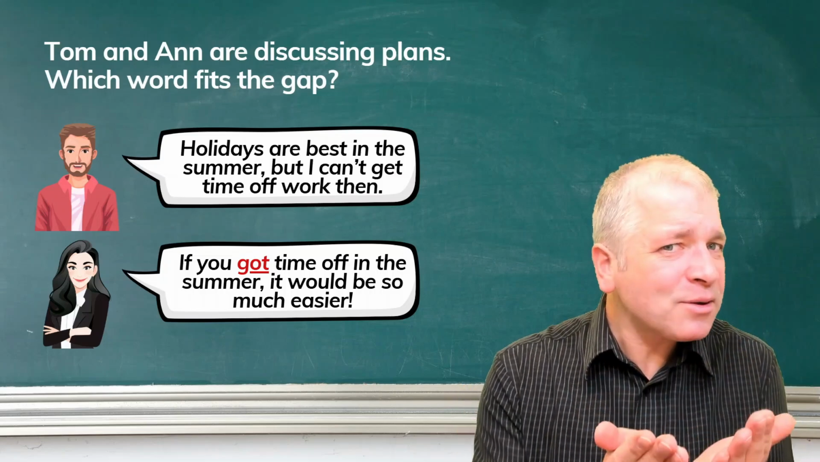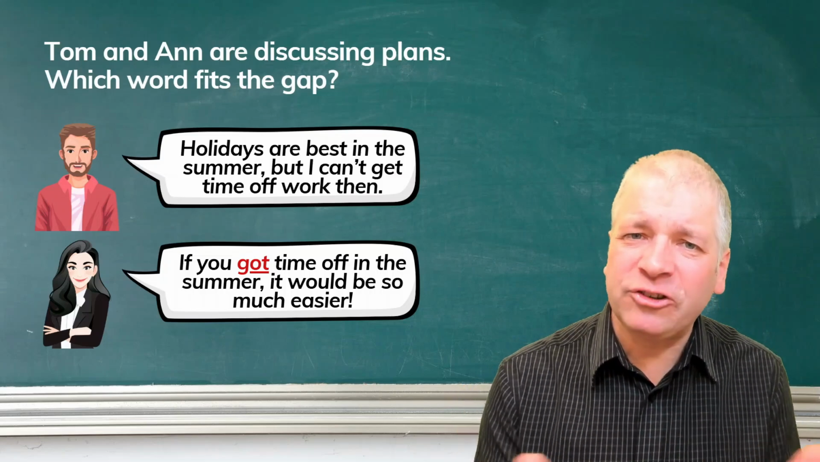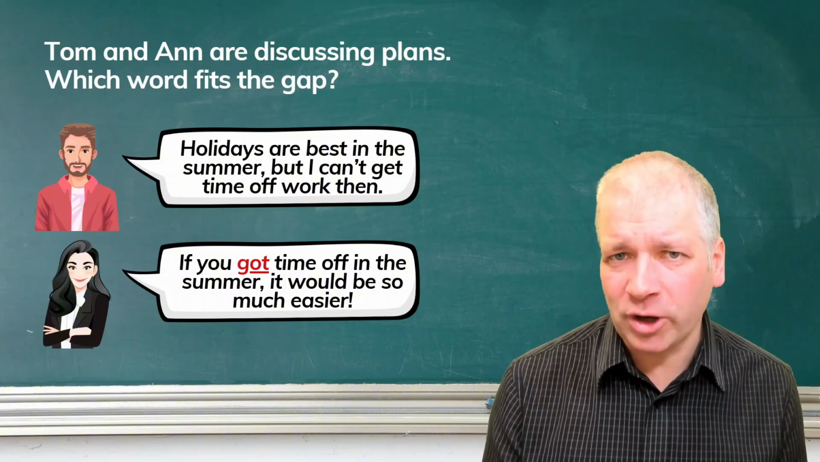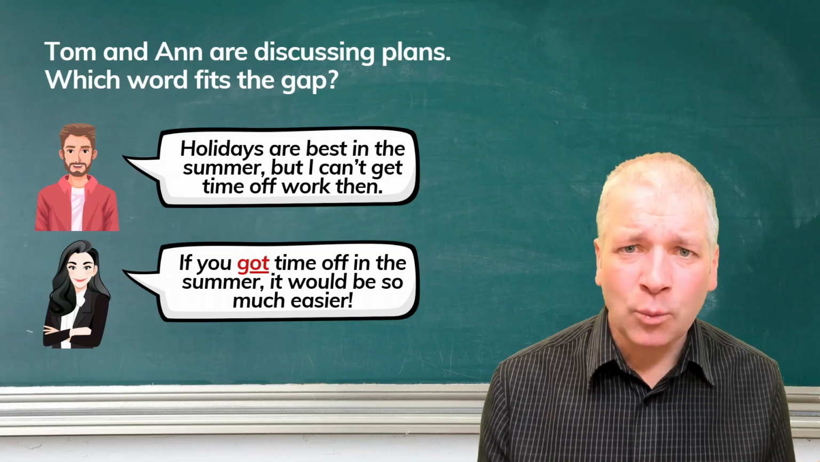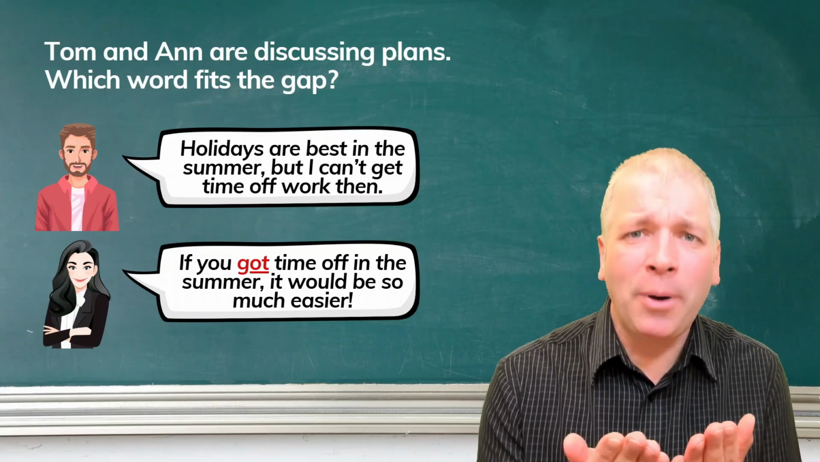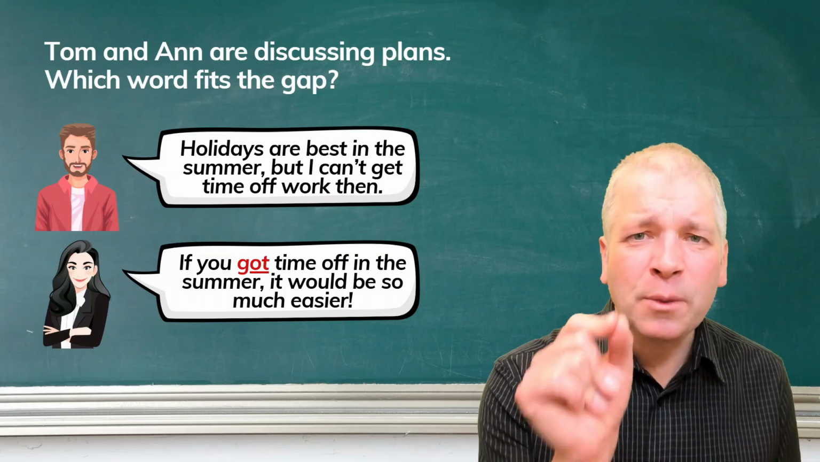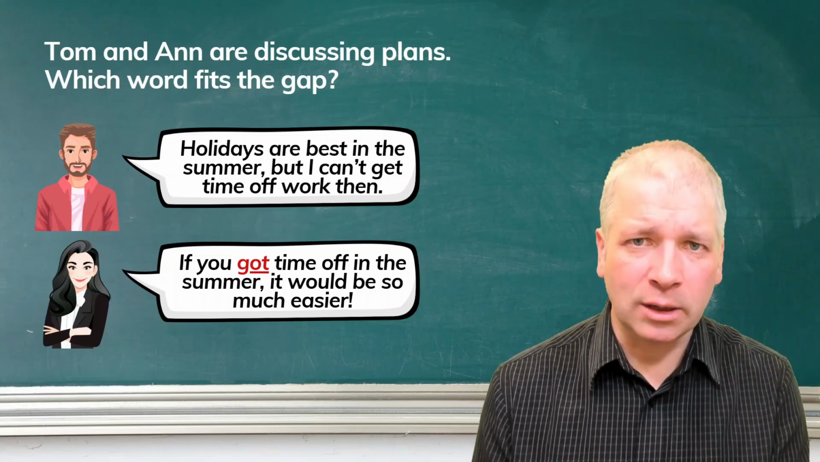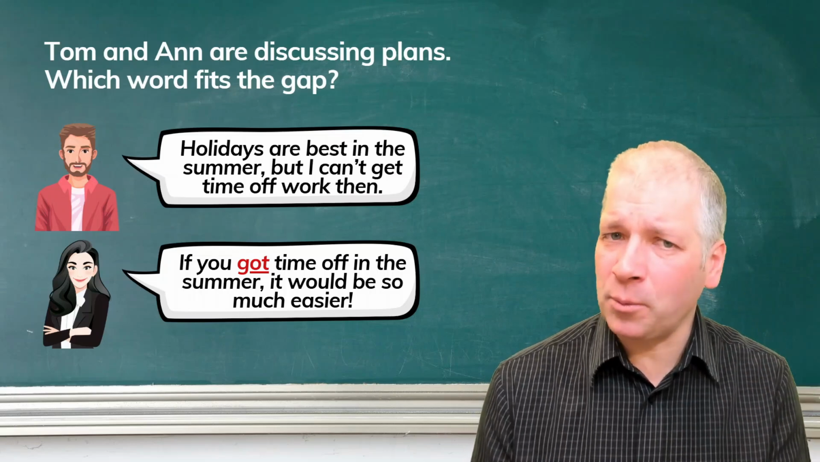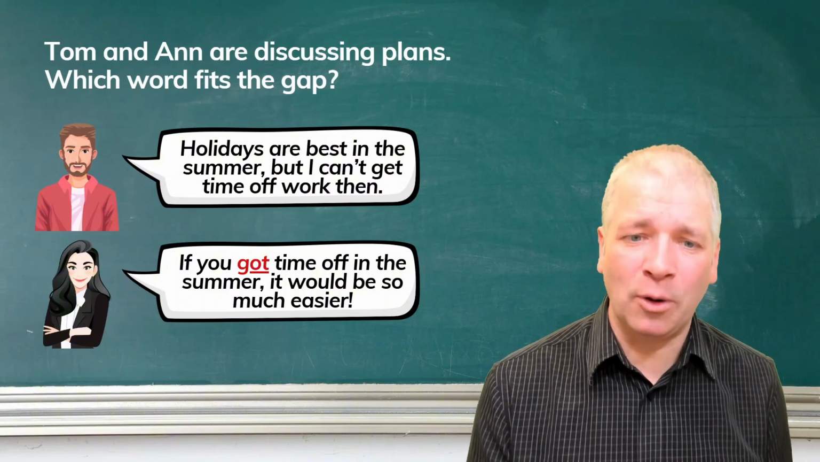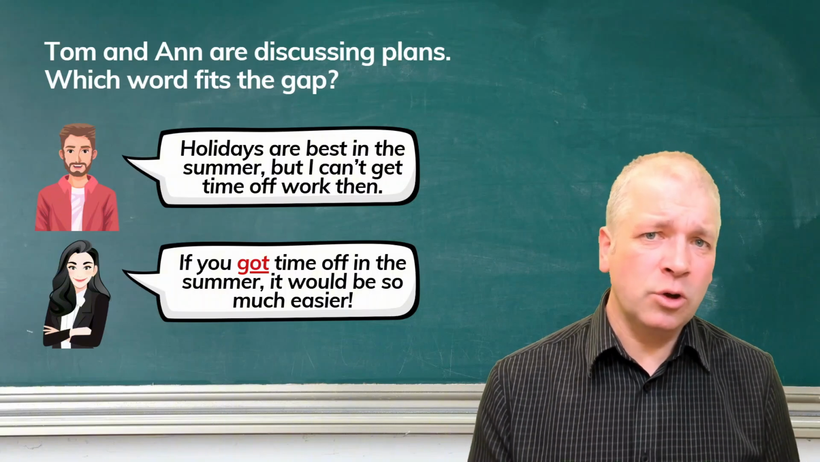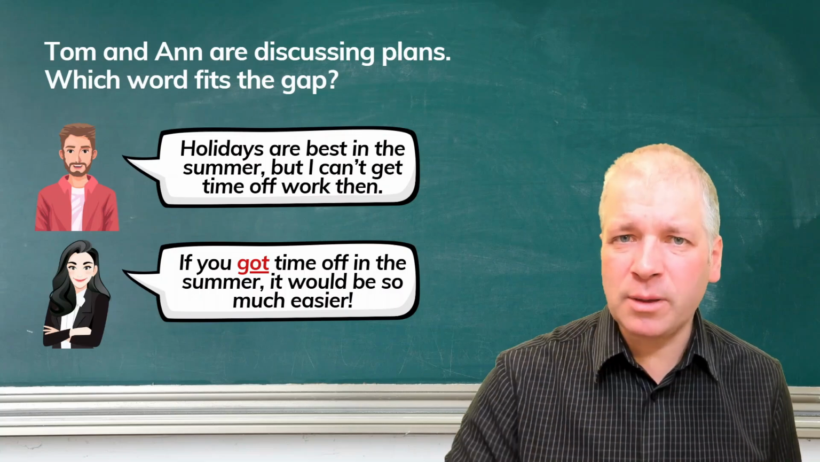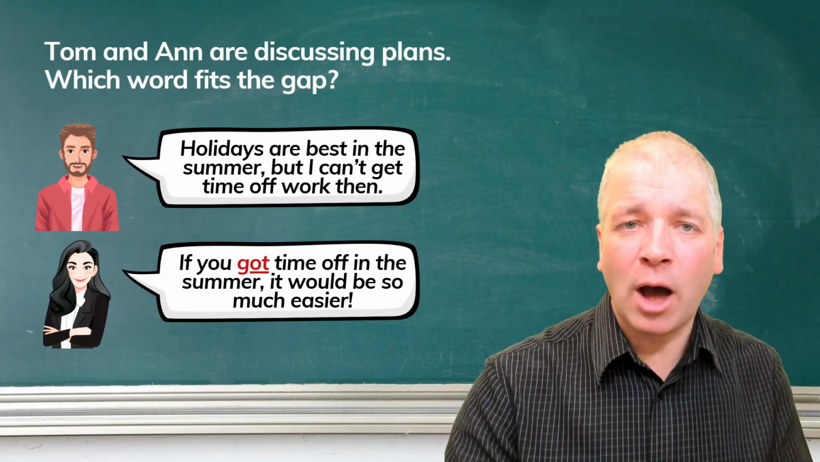This is not a past situation. This is talking about a general situation that may be true in the past, may be true in the present, may be true in the future. So it's a present idea. We're talking about an idea which has some permanence in it. But we use the past simple rather than the present simple to show that it's not real. This is something that cannot be possible because we know that Tom cannot get the time off in the summer. So to acknowledge the fact that it's not real, if you got time off in the summer. Past simple because it's not actually possible, it's hypothetical.